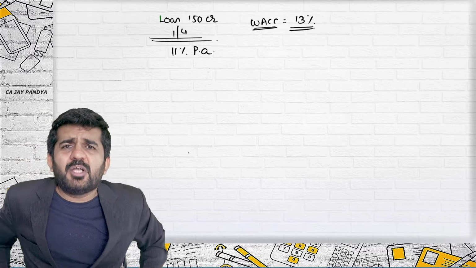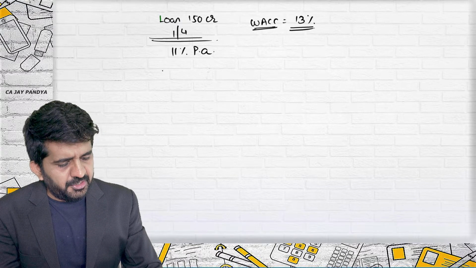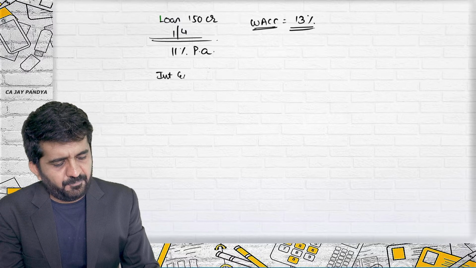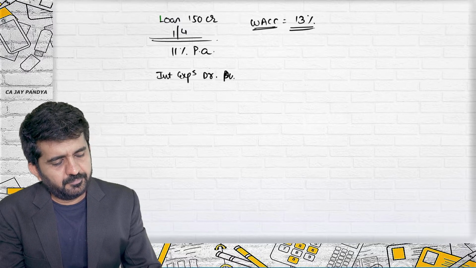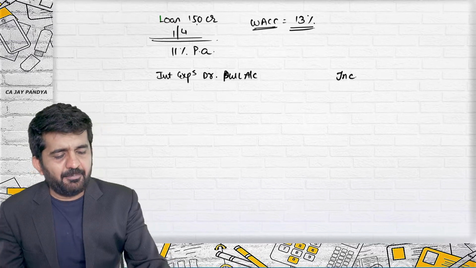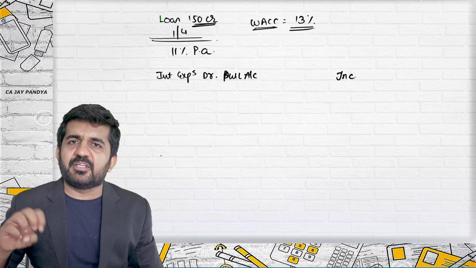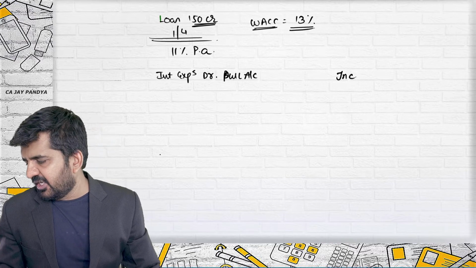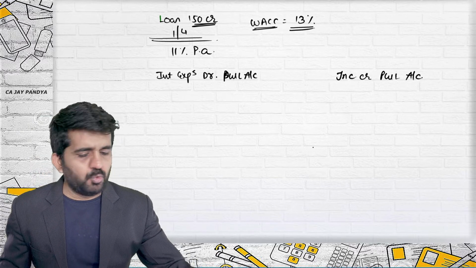So what this company has done is write interest expenditure on the debit side of the P&L account. They might have received this loan and parked that fund somewhere and received some income, which they have credited to the profit and loss account. We need to comment on it.